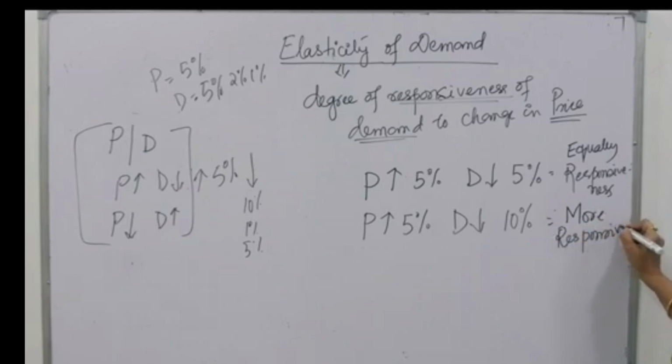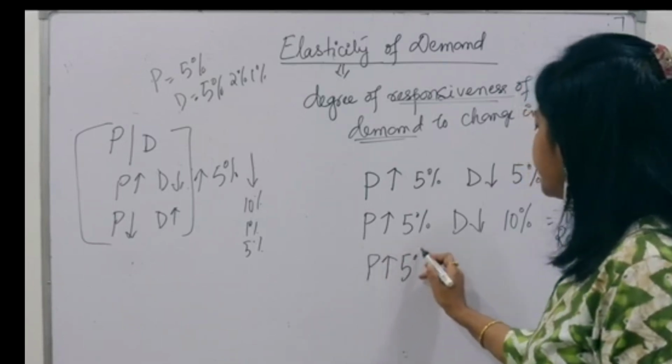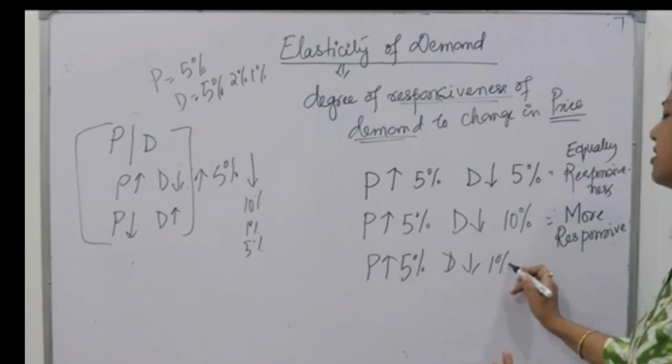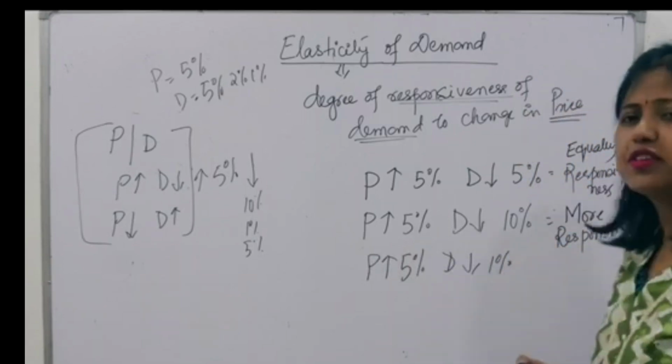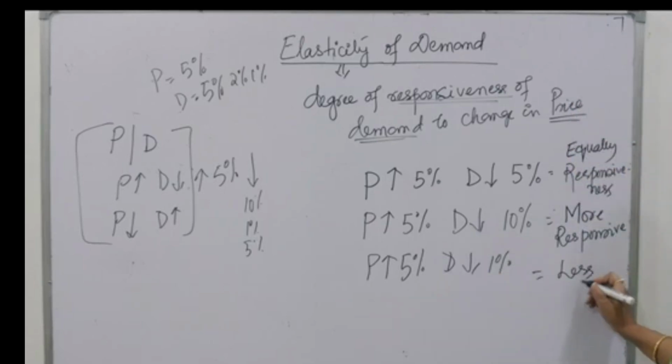Demand is more responsive, means it is very sensitive. Now, if the price is increasing by 5% and demand is falling by just 1%, means demand doesn't care, it just falls by a marginal amount, 1%, then I will say the demand is less responsive.